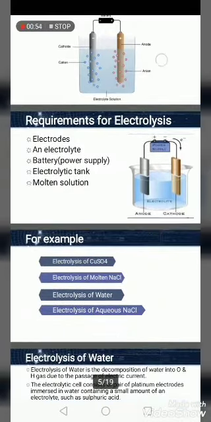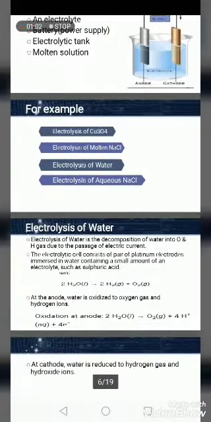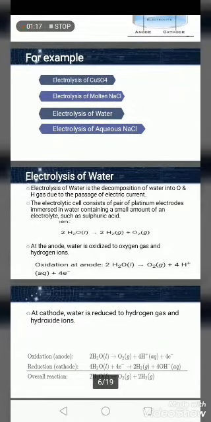Requirements for electrolysis: electrodes, electrolyte, battery, electrolytic tank, molten solution. For example, electrolysis of copper sulfate, electrolysis of molten NaCl, electrolysis of water, electrolysis of aqueous NaCl, and so on. For those we can use the electrolysis process.